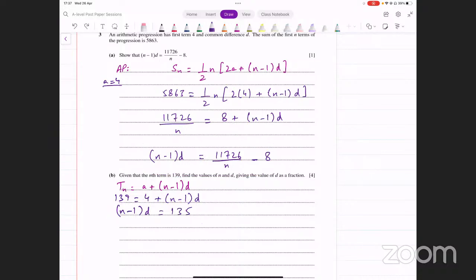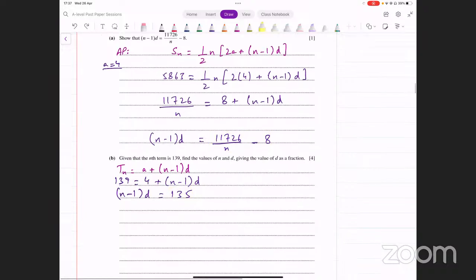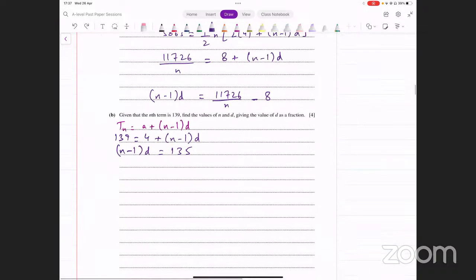What we can do is we can just equate the right hand sides. We can equate this thing with 135 because दोनों n minus 1 into d के इक्वल है ना, तो आप बस वो यूज कर लें. So आप कहें 11726 divided by n minus 8, that equals 135. Okay, अब इसको सॉल्व कर लें. देखा बस क्या होता है, 8 जाके वहां पे ऐड हो जाएगा, वो बन जाएगा 143, फिर n हो जाएगा, आपके पास इवेंचुअली आ जाएगा n equals 11726 divided by 143. Let's see what we get from this.